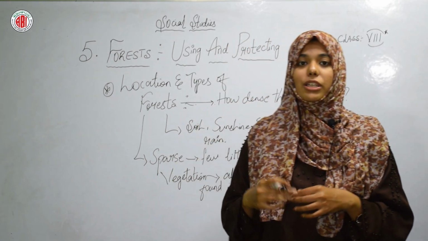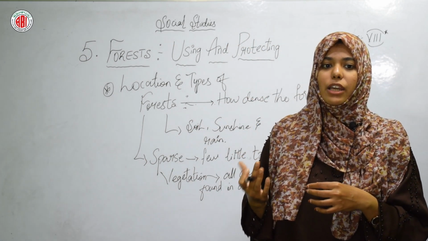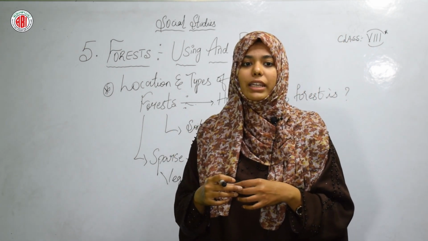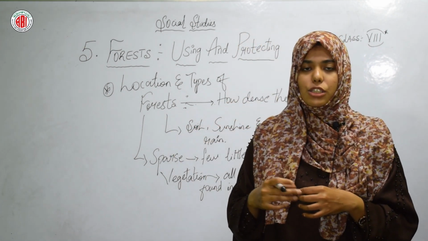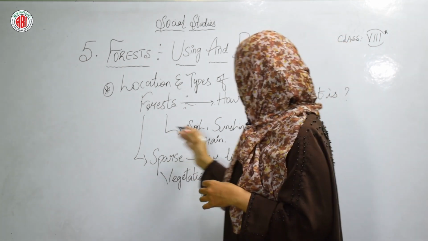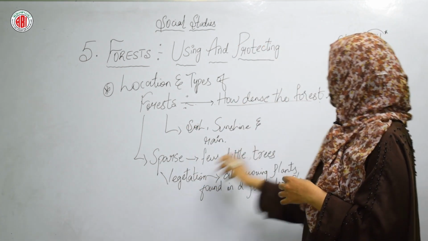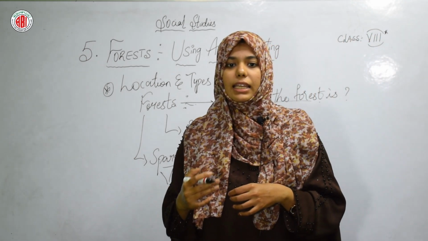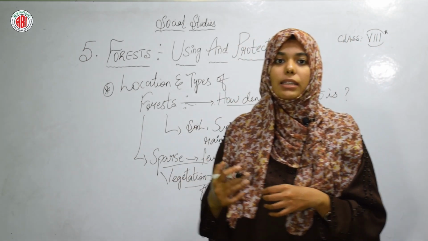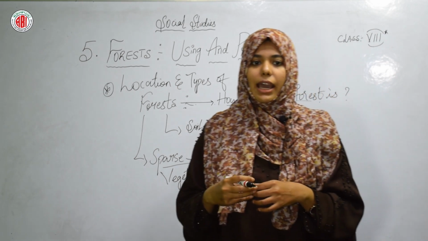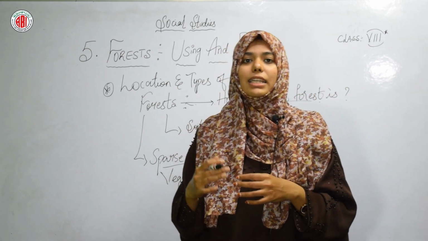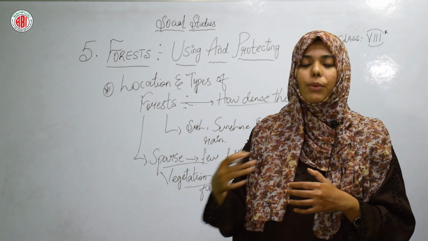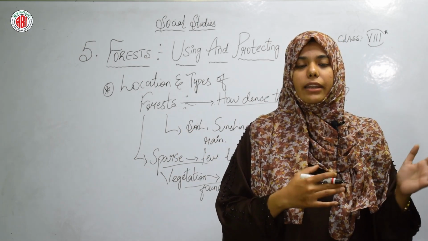This classification helps us to understand where we have thick forest cover, and where it is in a degraded situation, whether the forest is healthy or degraded.